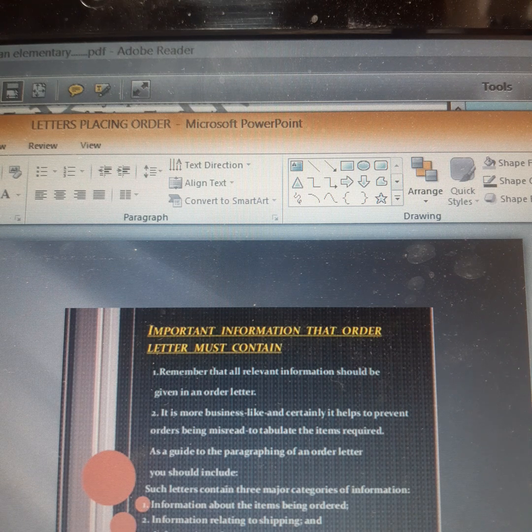Important information that the letter must contain. Remember that all relevant information should be given in an order letter. So, when I say all relevant information, children, what do you mean by it? You have to mention the quantity.